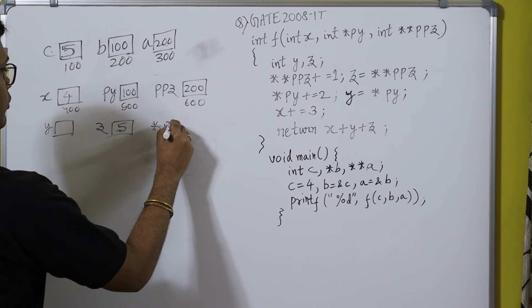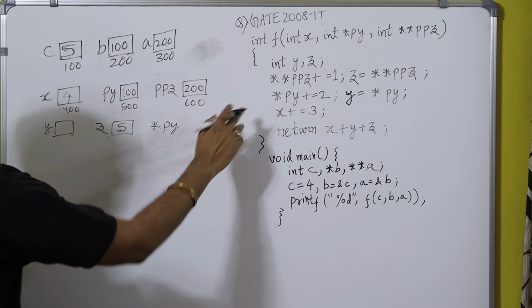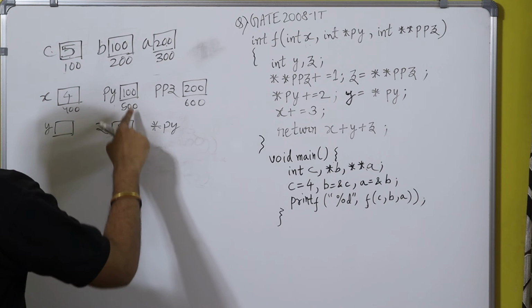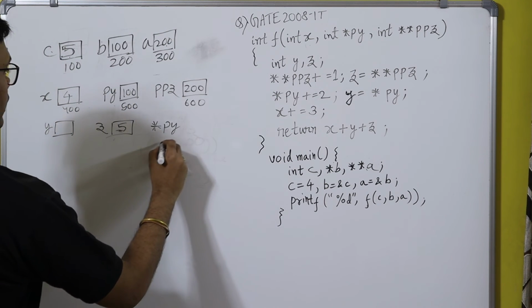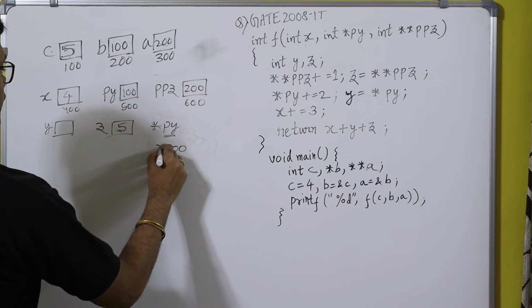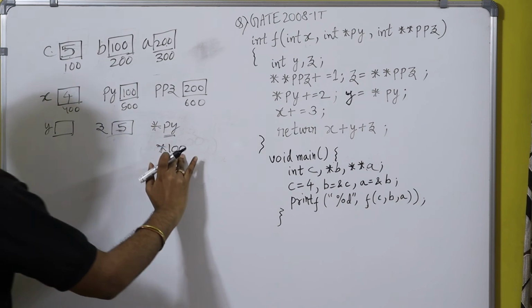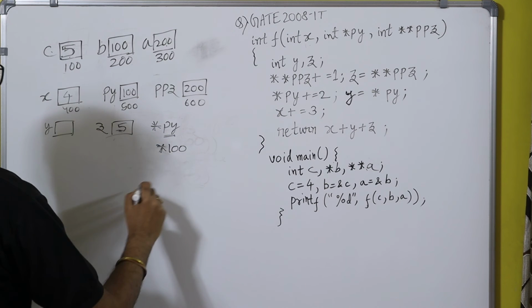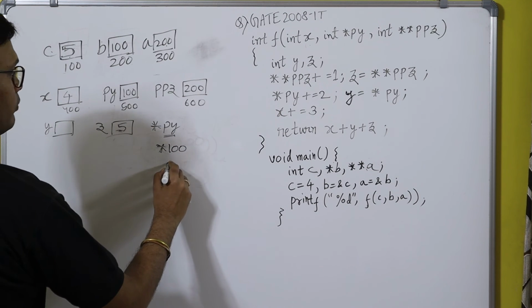First let me explain you what is star PY. What is the value of PY? That is 100. So in place of PY just write 100, and star of 100 means value at the address 100. What is the value at the address 100? That is 5. So star PY is 5.